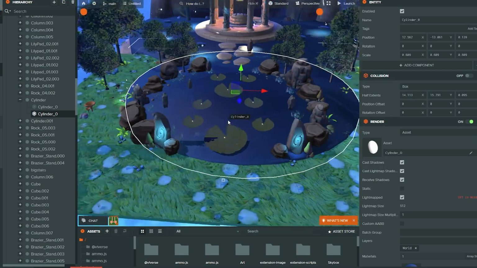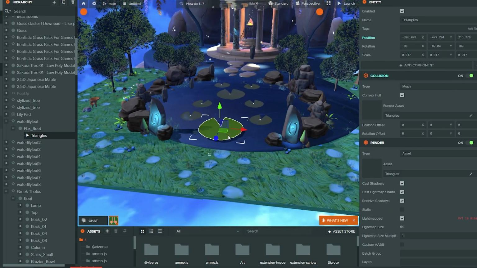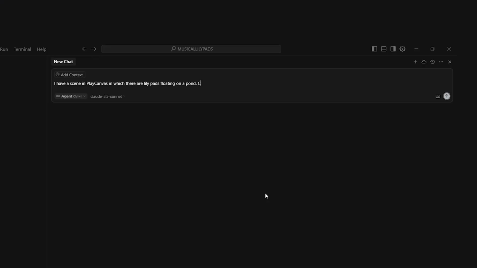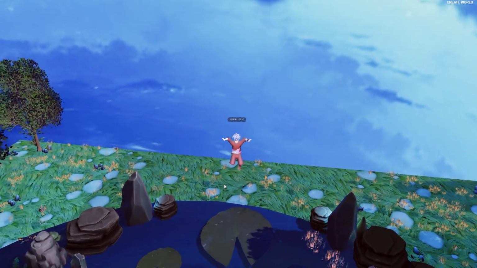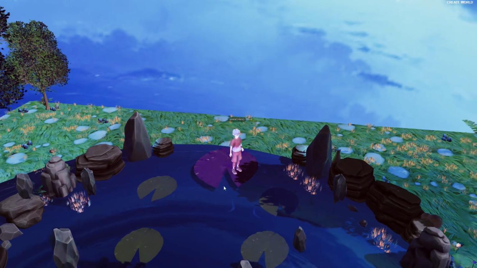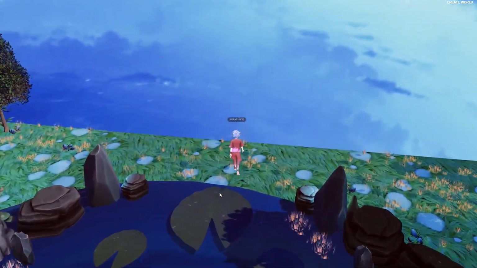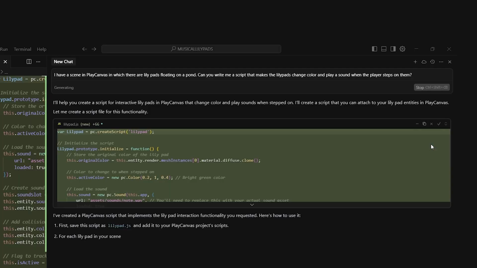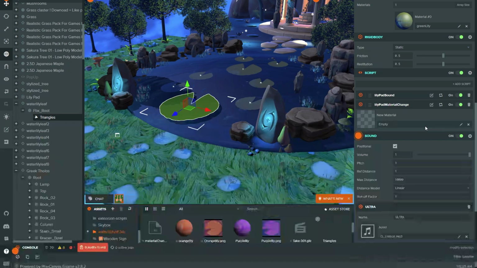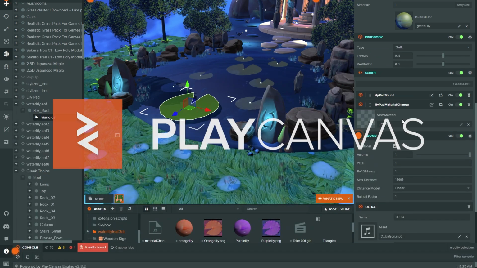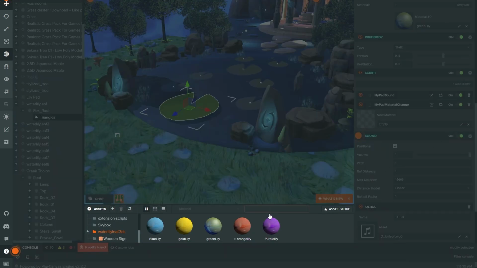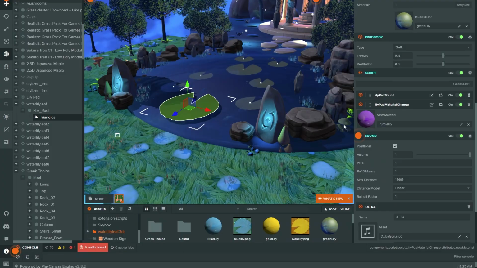For example, just a few months ago, I was tasked with creating a 3D level to be published on the Viverse. I hadn't written a line of code since college. But vibe coding allowed me to write a script for the main components of the game, lily pads that triggered music and changed colors when stepped on. I simply described what I wanted the lily pads to do when the controller collided with them, and the AI wrote an entire script for me. All I had to do was attach the script, point the engine, in my case Play Canvas, to the resources like the music and the different color lily pads, and with just a bit of trial and error, we were able to publish it to Viverse.